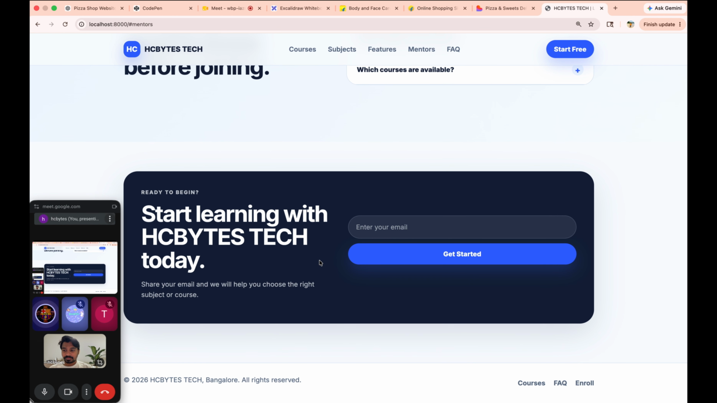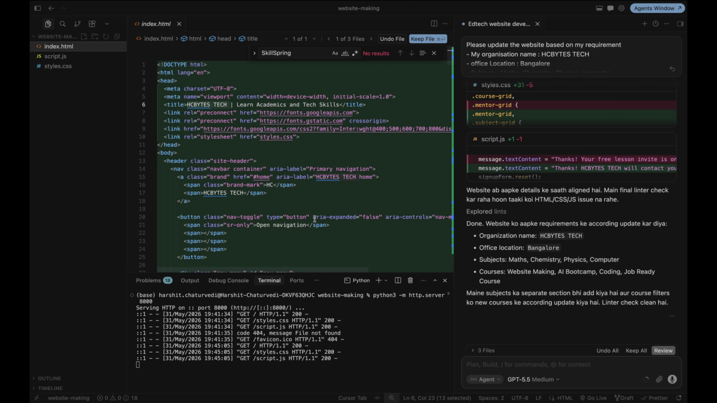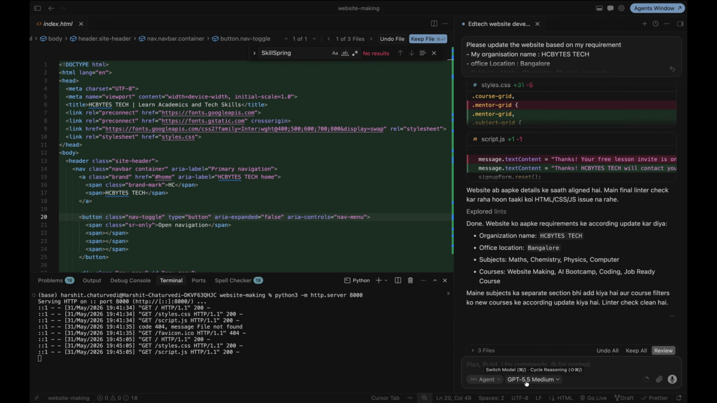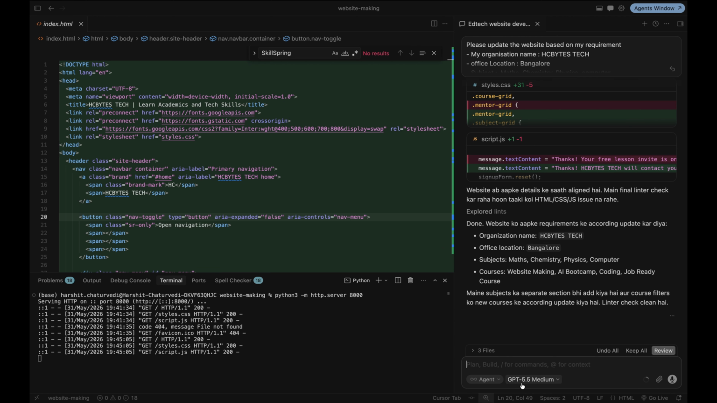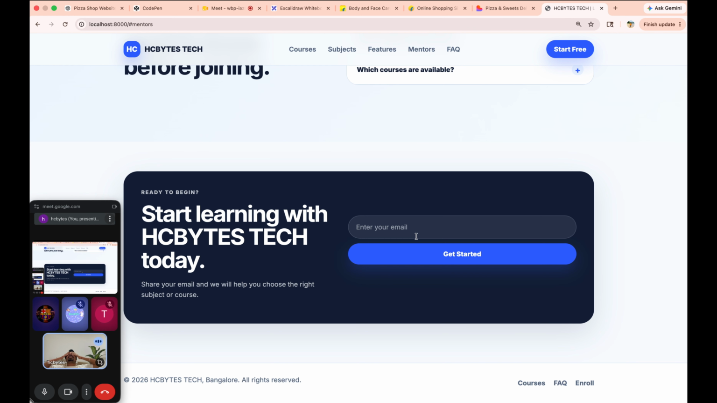So what agent is this? This is the AI agent Cursor. It's like GPT only. There's a ChatGPT model I am using, GPT 5.5. So it is just like a code editor. Like for Notepad, it's a text editor.